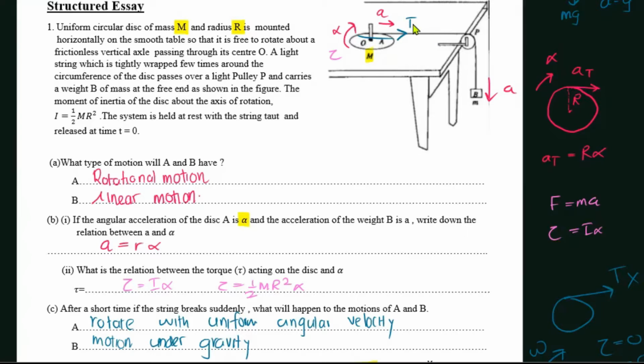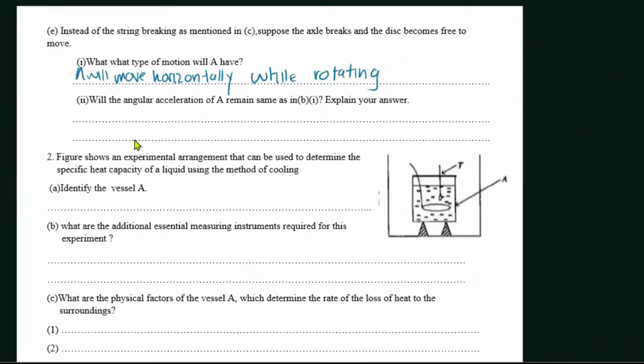What they're asking is, will it once again move forward with the same acceleration? No, that's not going to happen. Why? Because the tension will change once this axle breaks, right? So therefore, the answer will be no.